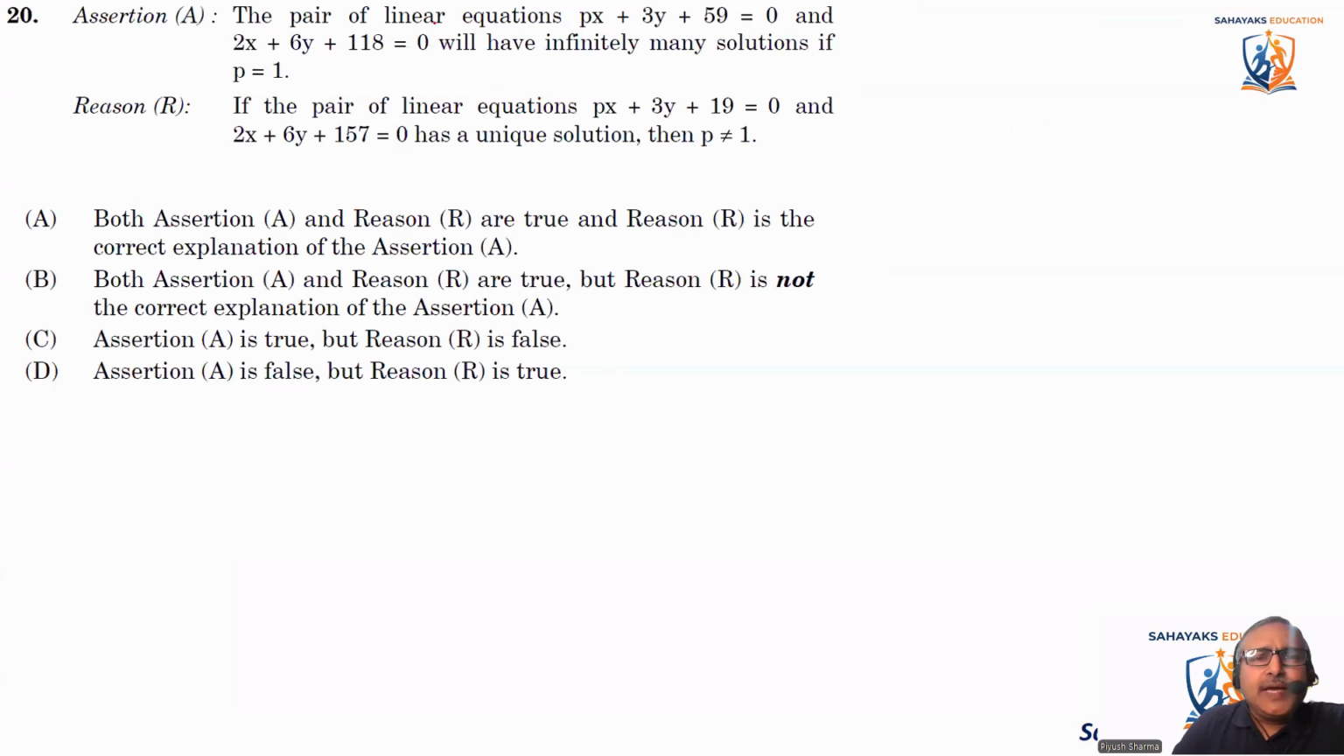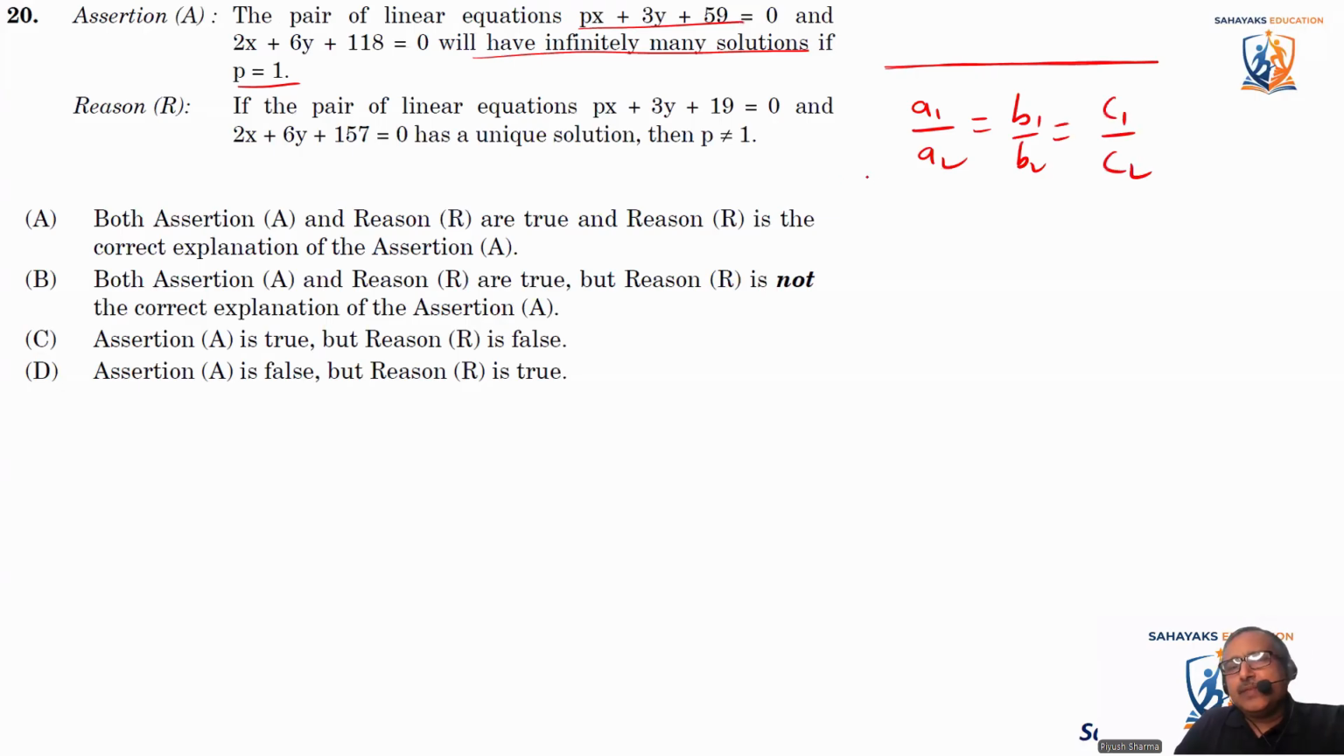It says the pair of linear equations will have infinitely many solutions if p is equal to 1. When can there be infinitely many solutions? When one line is this and the other line lies exactly on top of it, basically it is one and the same line. That condition occurs when a1/a2 is equal to b1/b2 is equal to c1/c2. Then both lines lie on top of each other and it has infinitely many solutions.